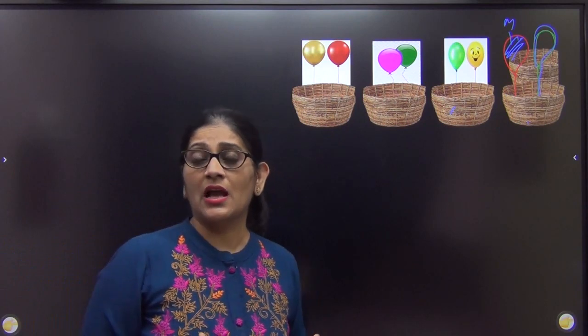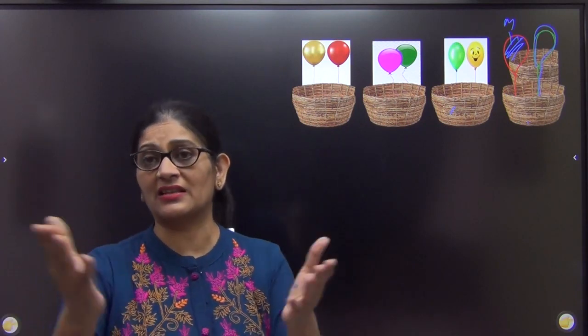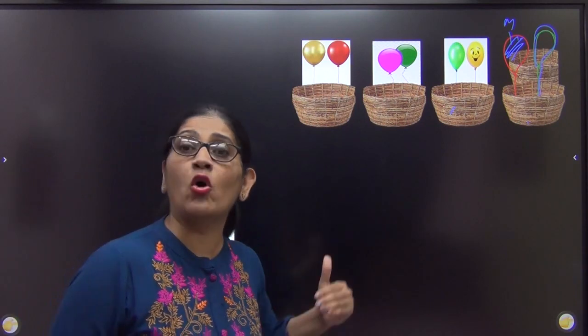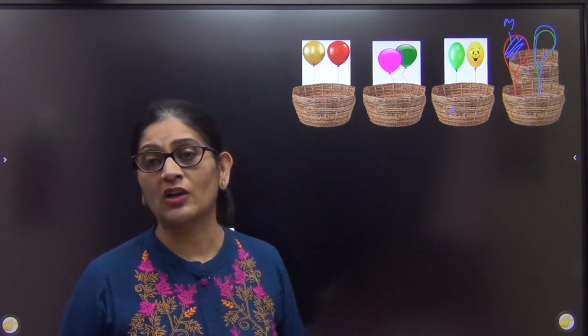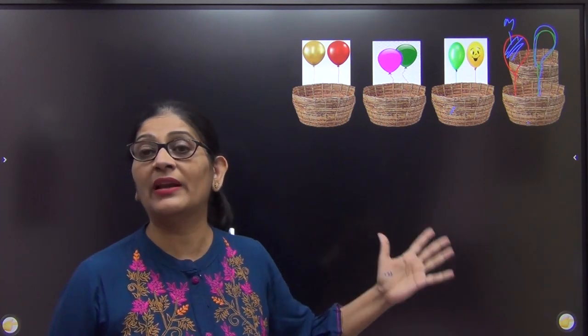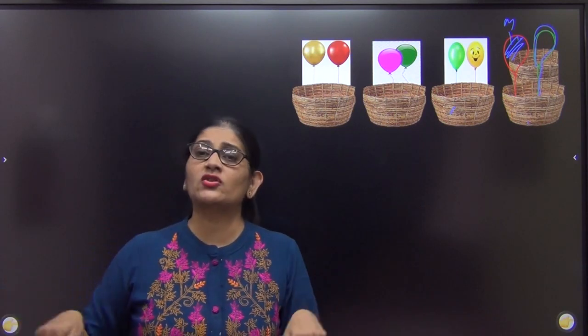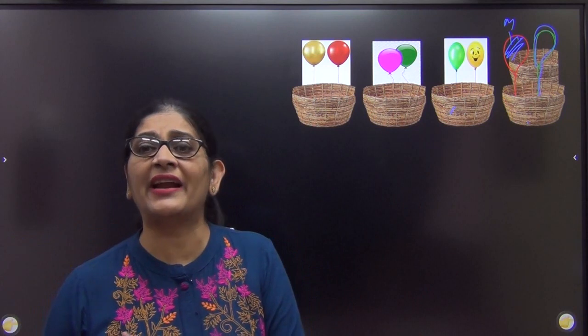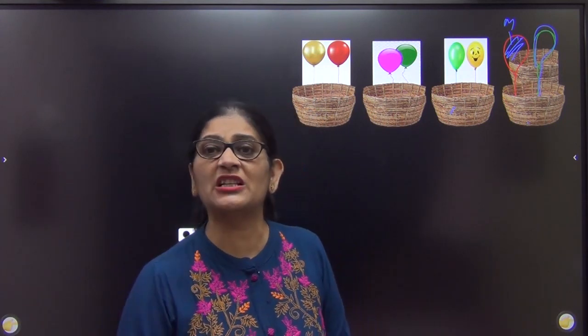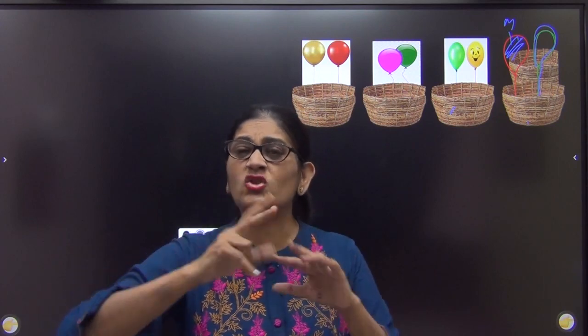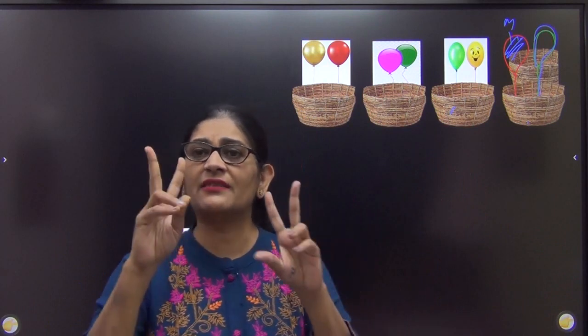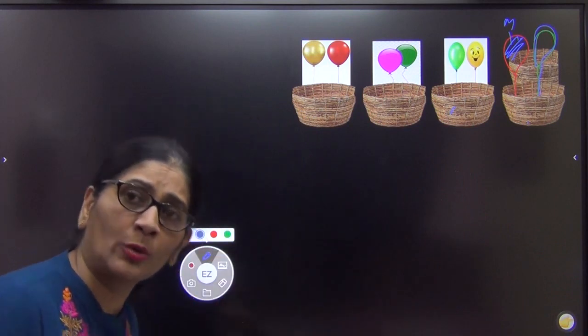My question is, how many people do you think in this class of 100 will have all the 4 colors of balloons the same? How many children do you think in this will have the same? I think many. क्योंकि 2 ही कलर है ना. I have a box of 100 balloons, but 50 balloons are red and 50 balloons are golden. In the other one, there is a box of 100 balloons, but 50 are pink and 50 are green. So there are just 2 colors in each of the boxes. In each box, डलिया में सिर्फ 2 कलर के ही बलून है. तो मैं दोनों में से एक ही उठाऊंगी ना.